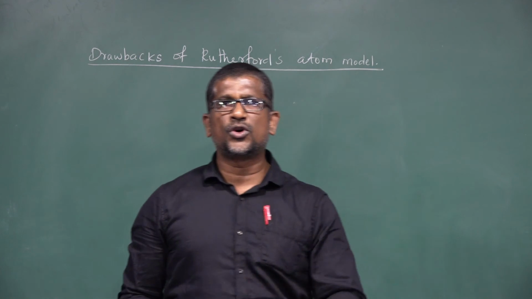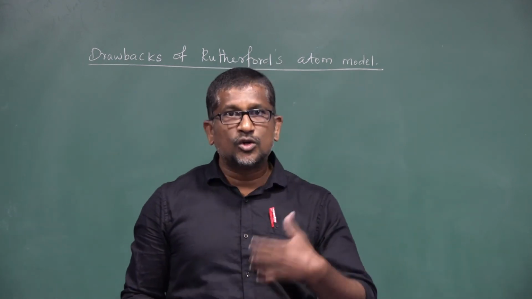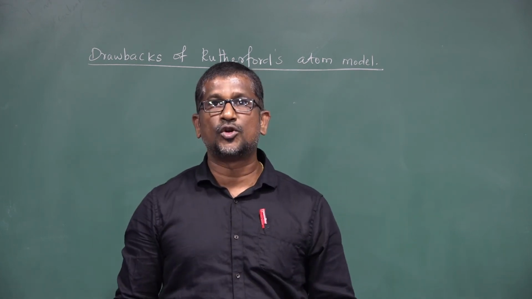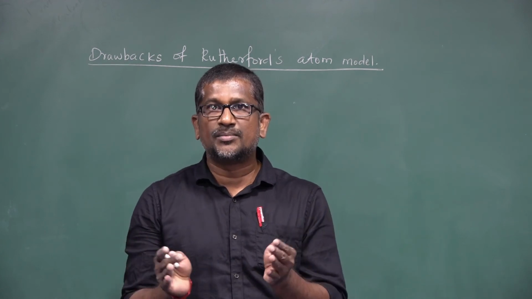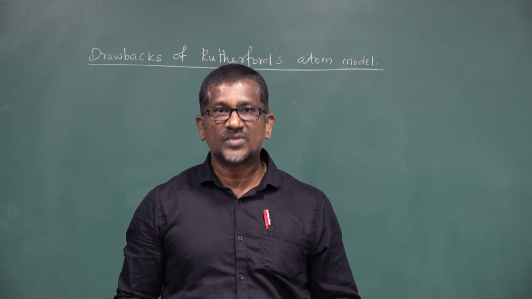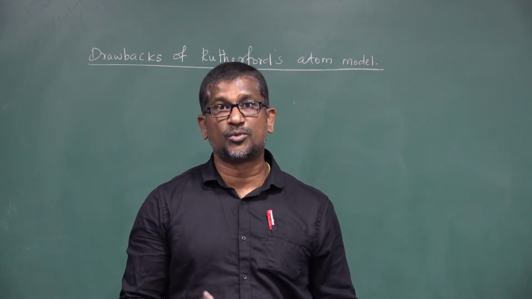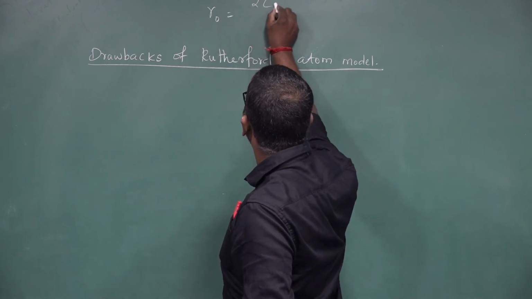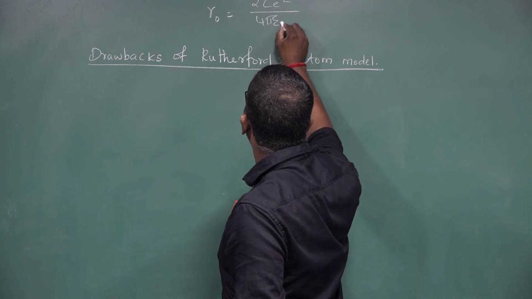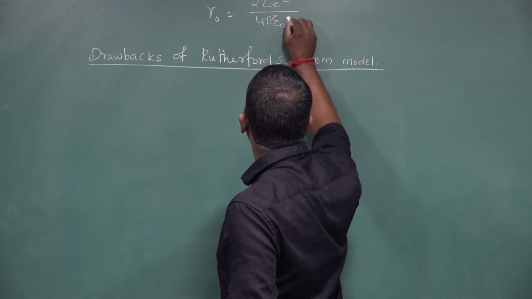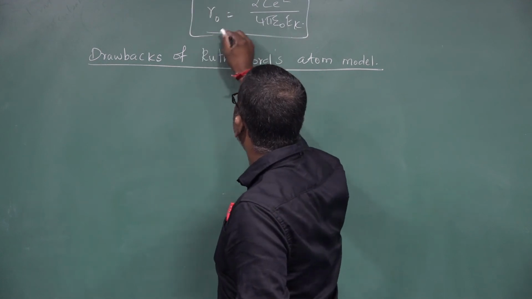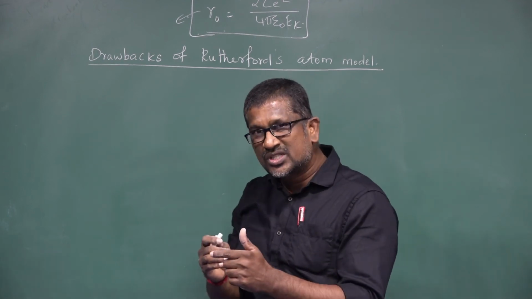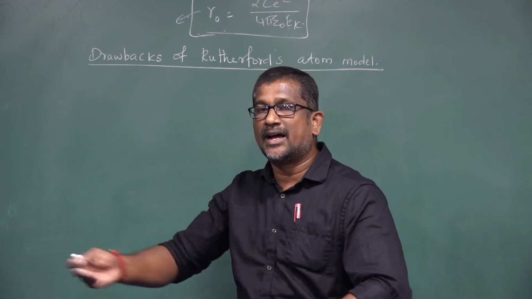Right. And Rutherford atom model helps us to calculate the diameter of the nucleus and the size of the atom. How can you calculate the diameter of the nucleus? Simple, by using the distance of closest approach formula. We know that the distance of closest approach formula is R naught is equal to 2 Z E square divided by 4 pi epsilon naught into EK. So by using this relation, we can calculate the distance of the closest approach. The distance of the closest approach value is almost equal to the diameter of the nucleus.